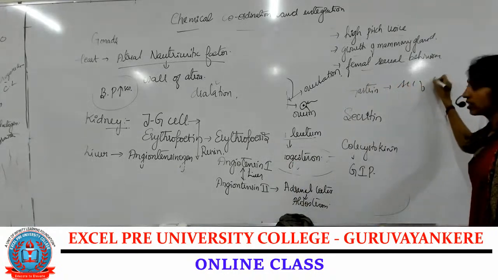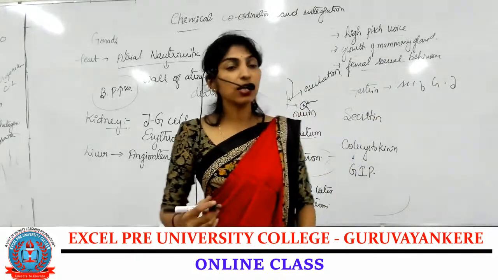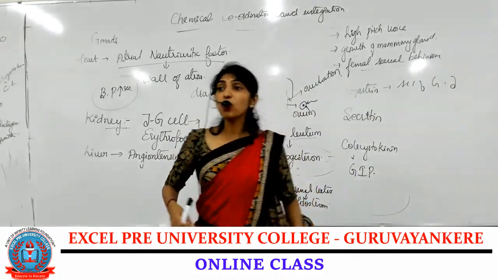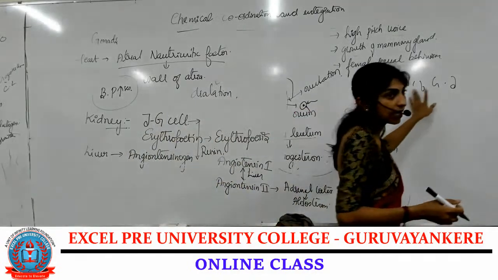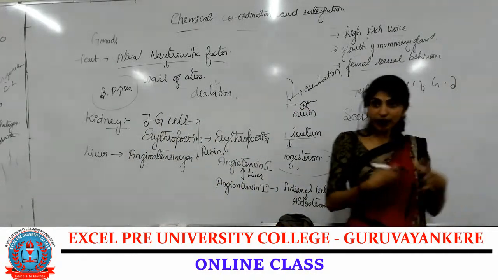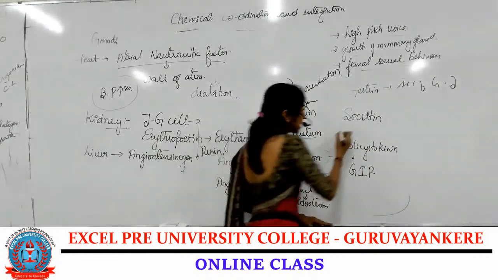Secretion of gastric juice. They help in the secretion of gastric juice. Where are they secreted? By the wall of the stomach. That helps in the secretion of gastric juice, that might be HCl or proenzymes. Then we have secretin.